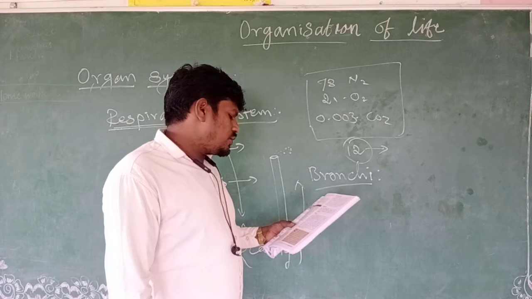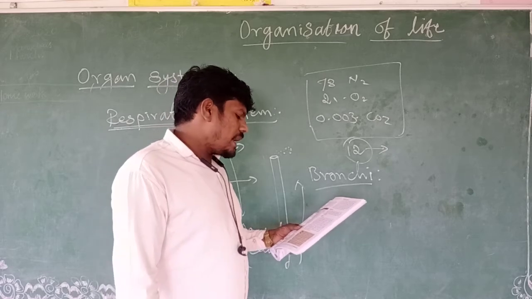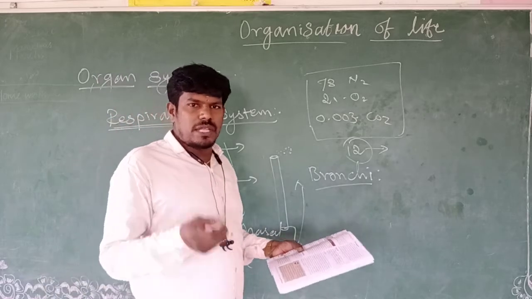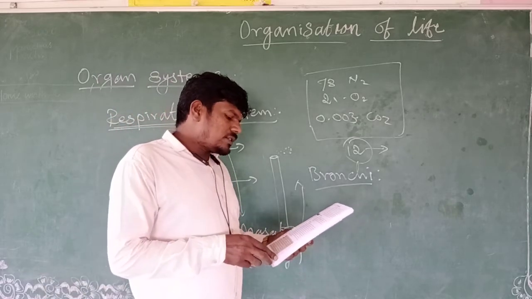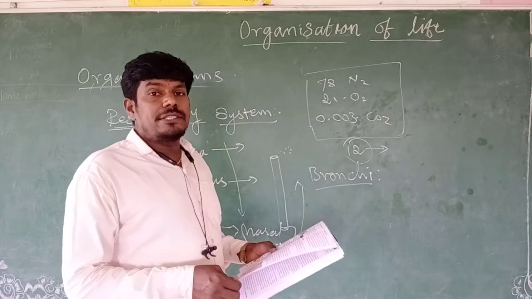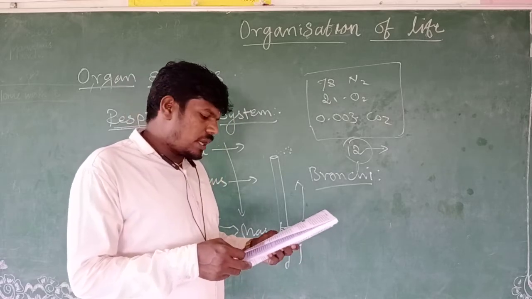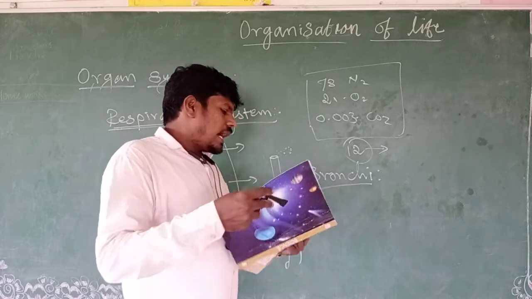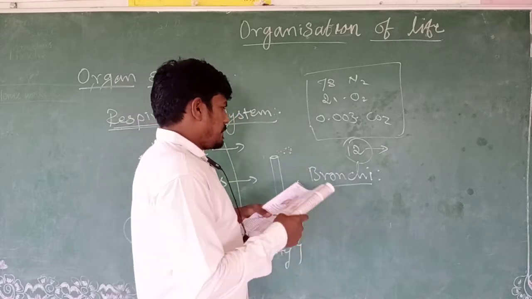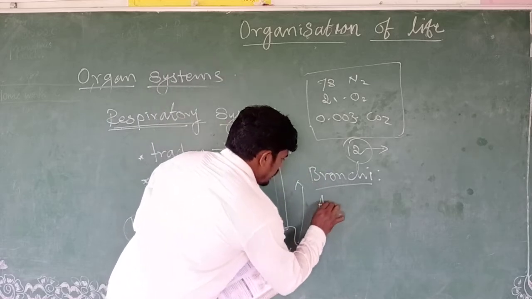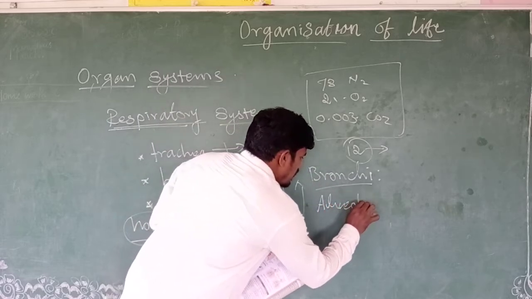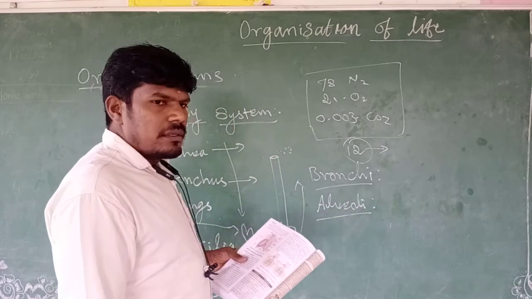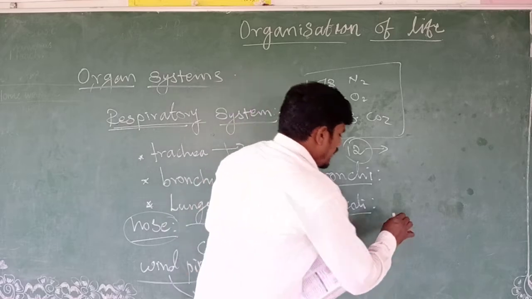Within the lungs, each branch leads to a bunch of tiny air sacs called alveoli. These are air chambers that fill with air. These bag-like structures present on the bronchioles are called alveoli. The singular is alveolus. The alveoli are tiny air sacs.